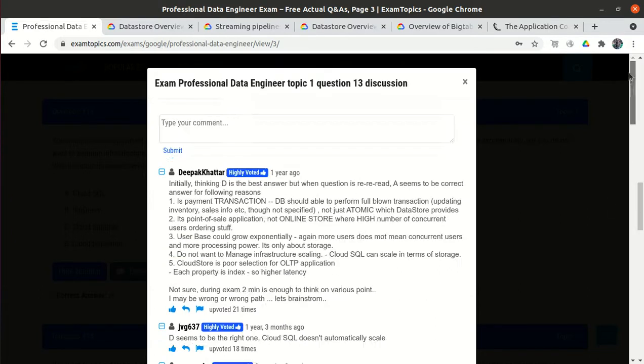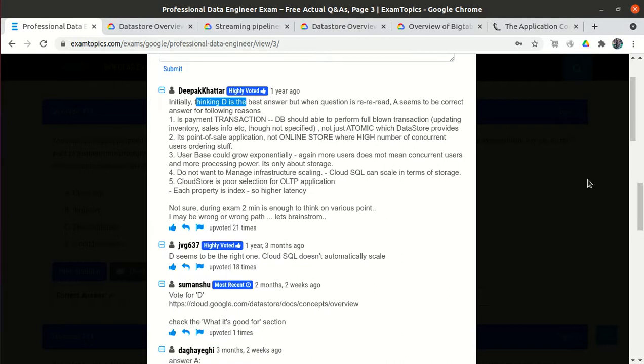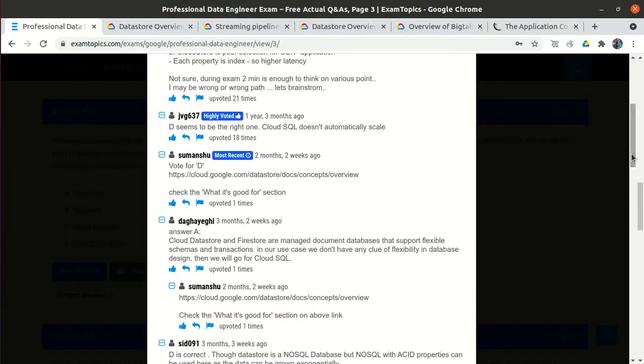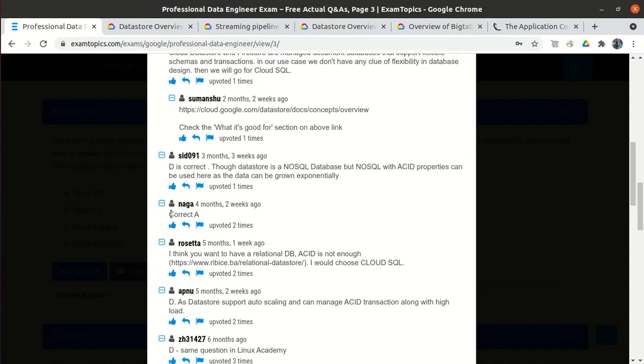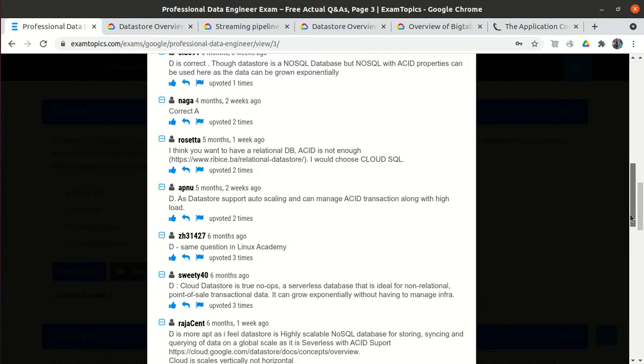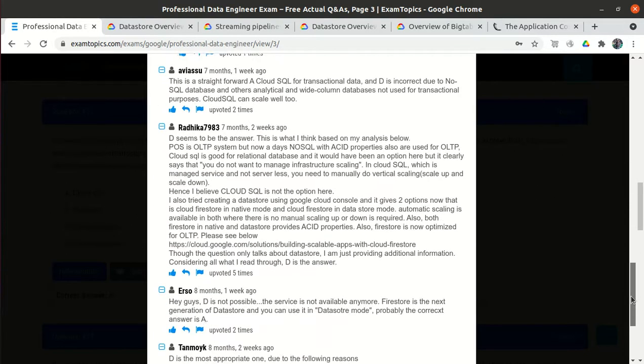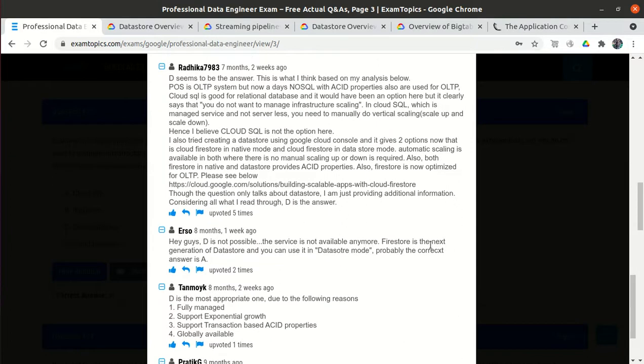These people say option D, that is Cloud Data Store. I also mentioned Cloud Data Store, but these people said Cloud SQL. Then another says Cloud Data Store, one says Cloud SQL. But most of the people say Cloud Data Store is the correct option, with proper explanation.